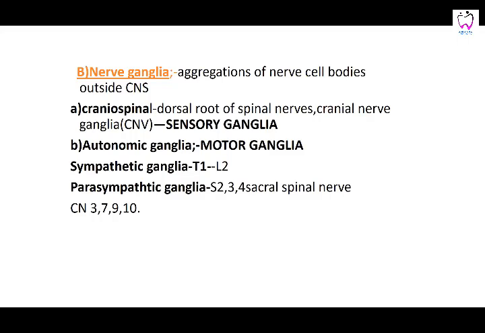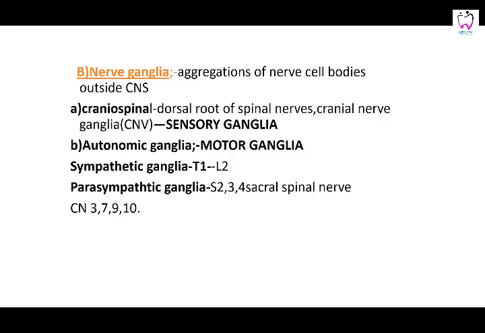Then you have another ganglia which is concerned with the autonomic nervous system. These are the motor ganglia, and they are basically concerned with the fibers of the autonomic nervous system and their connection with the different ganglia, which are going to control your involuntary muscles, that is your parasympathetic and sympathetic nervous system.